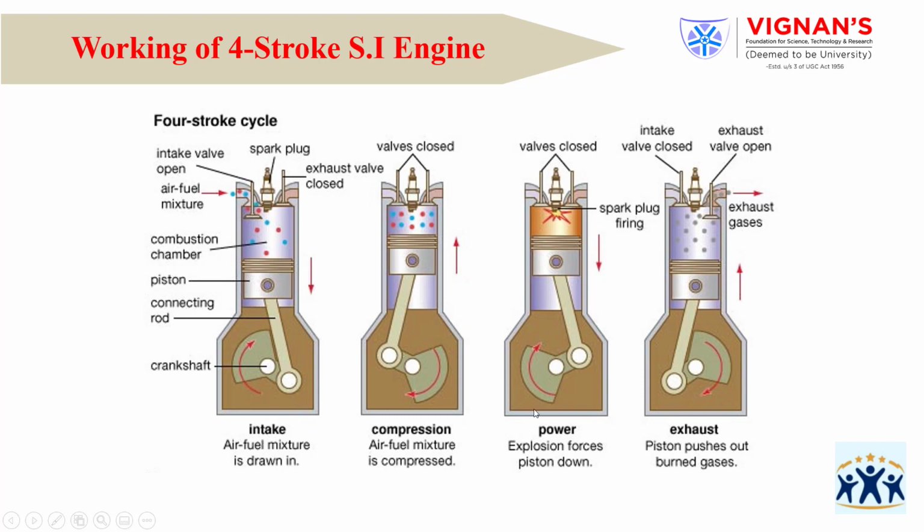Next one is the power stroke or expansion stroke. At the end of the compression stroke, the spark plug will inject a spark. That spark is used to set fire to the air fuel mixture. Once the air fuel mixture catches fire, it generates a certain amount of pressure on the piston. Automatically the piston moves from the TDC to the BDC. In this stroke the power is generated. Another name for this stroke is the expansion stroke.